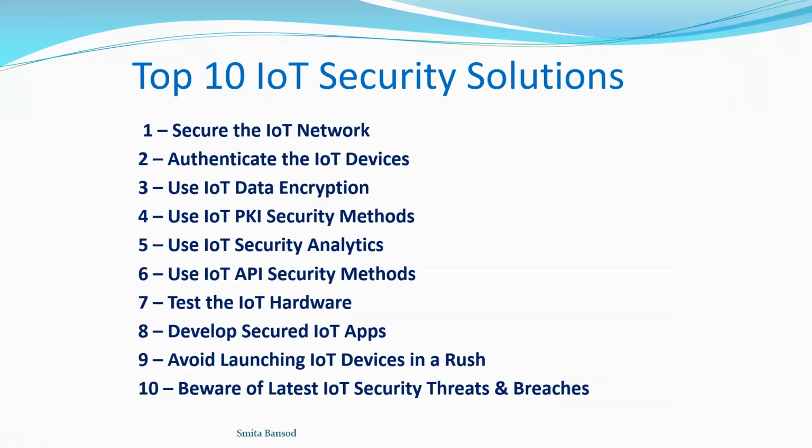So our security problems, there are 10 security problems. So I'm here giving the top 10 IoT security solutions to those problems. The first one is we have to develop a secure IoT network, whatever network we are using for IoT devices. Because the network we are using for communication purposes is a little bit different from that, because we are using tiny devices and communication between them is complex. So for that we have to think about how we can provide a secure IoT network.